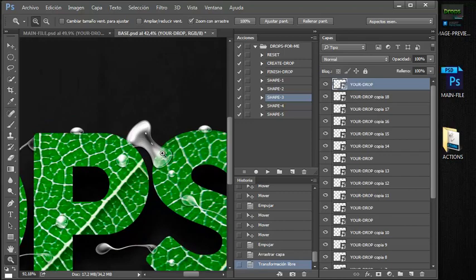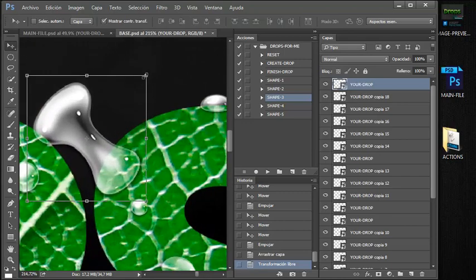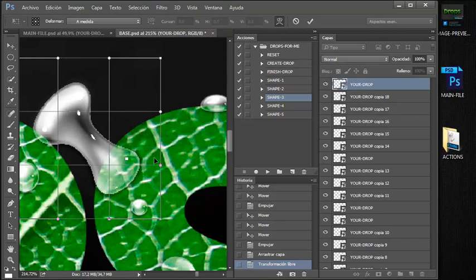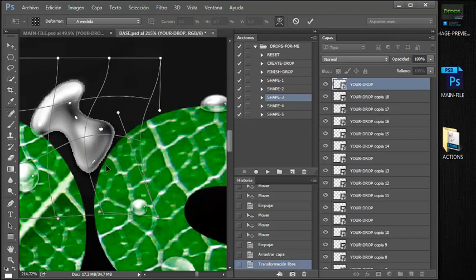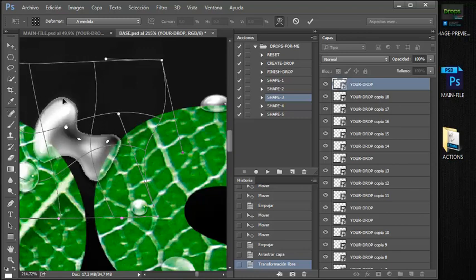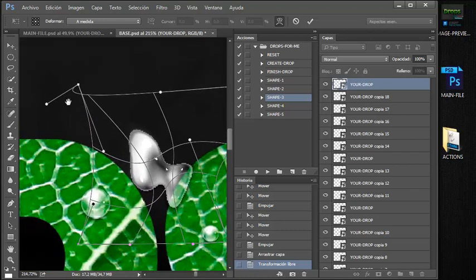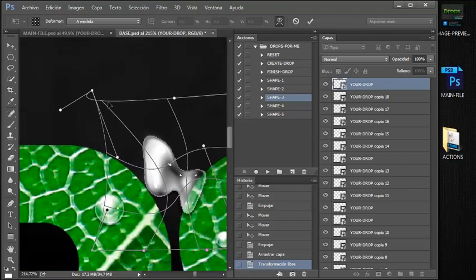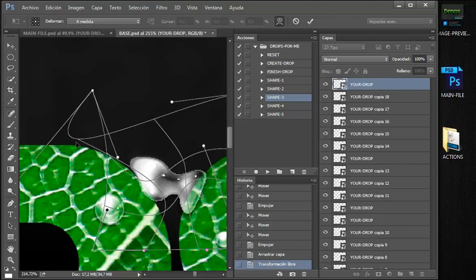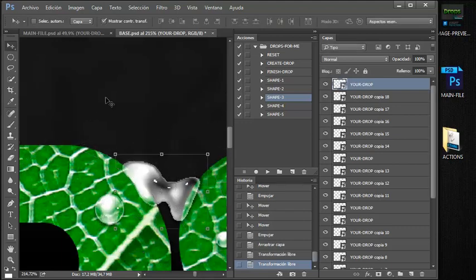You can do something like this, like putting this here, messing with this in this way, putting this here, something like here and here, something like this.